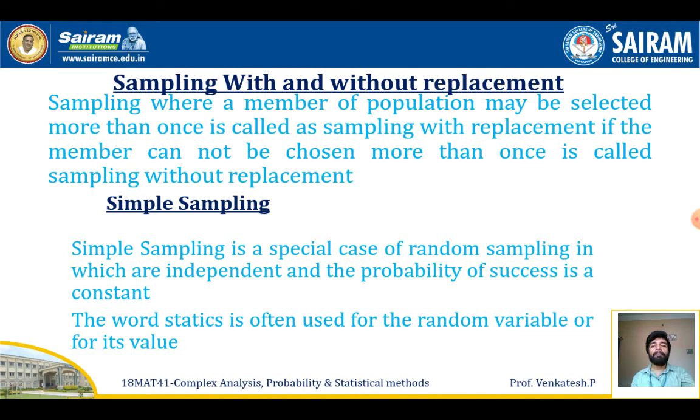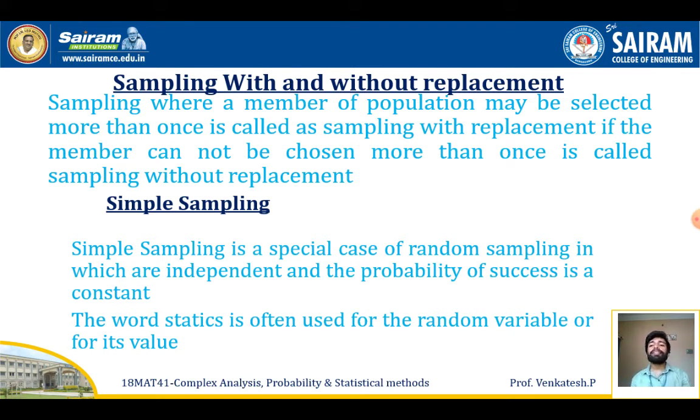Now, sampling with and without replacement. The sampling concept is mainly based on two types: with replacement and without replacement. A sampling where a member of the population may be selected more than once is called sampling with replacement. If the same member cannot be chosen more than once, it is called sampling without replacement.